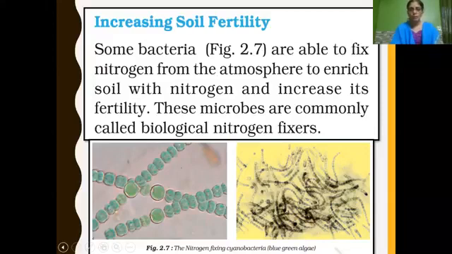So these microbes are commonly called biological nitrogen fixers. Nitrogen fixing bacteria include cyanobacteria, you can see here. What is that called? Cyanobacteria. And one more we have learned, rhizobium bacteria, present in the root nodules. These bacteria convert atmospheric nitrogen and fix it in the soil, so that the soil will be enriched with nitrogen and its fertility increases. Cyanobacteria and rhizobium bacteria are called biological nitrogen fixers.